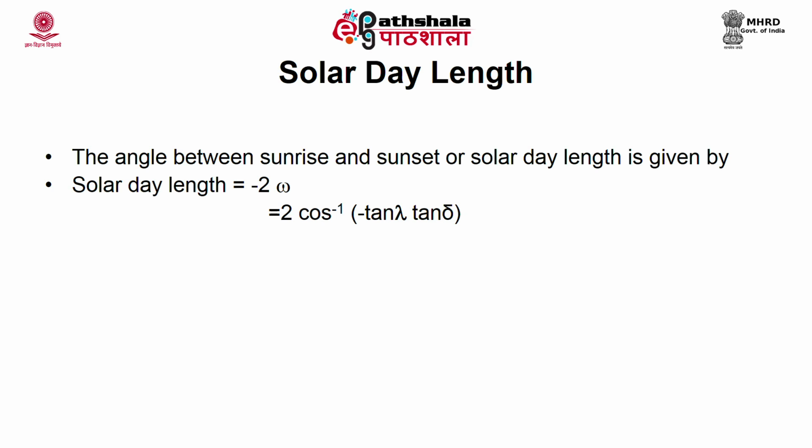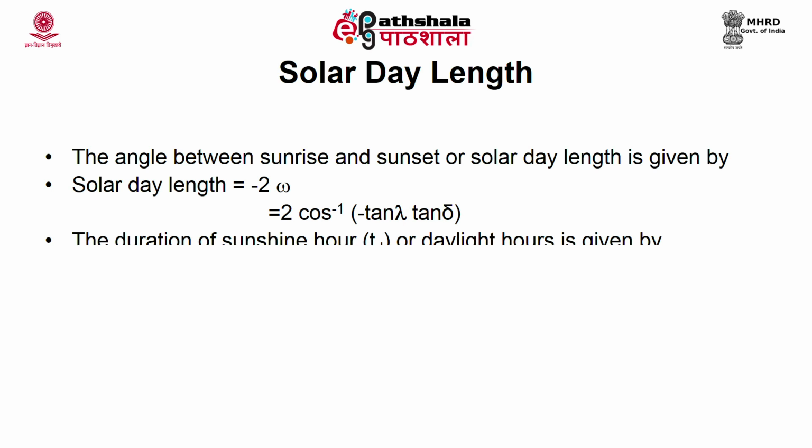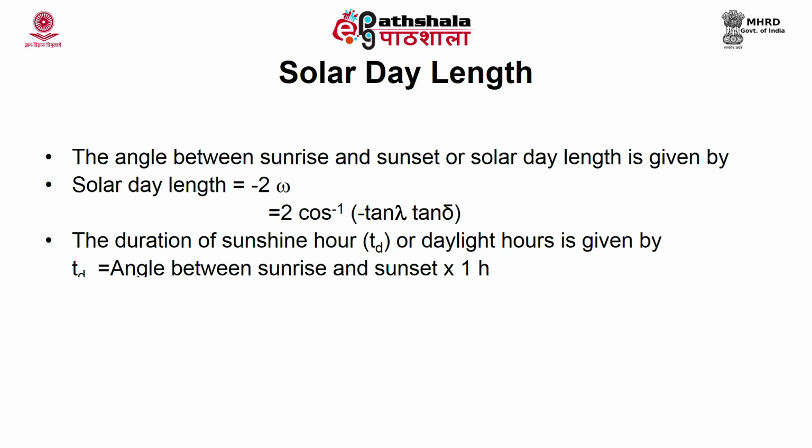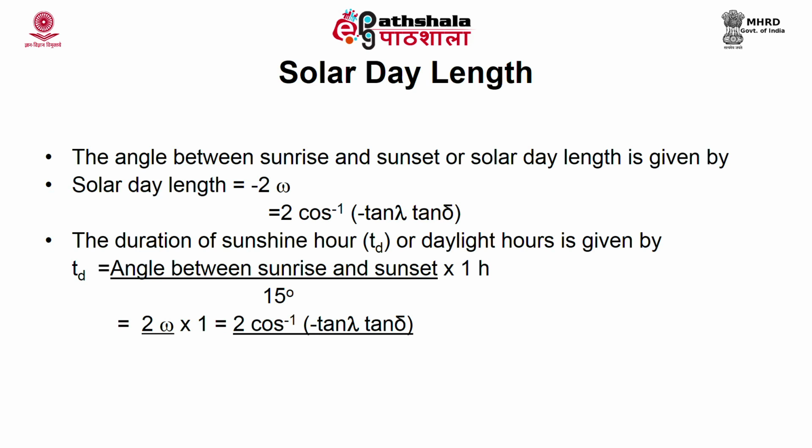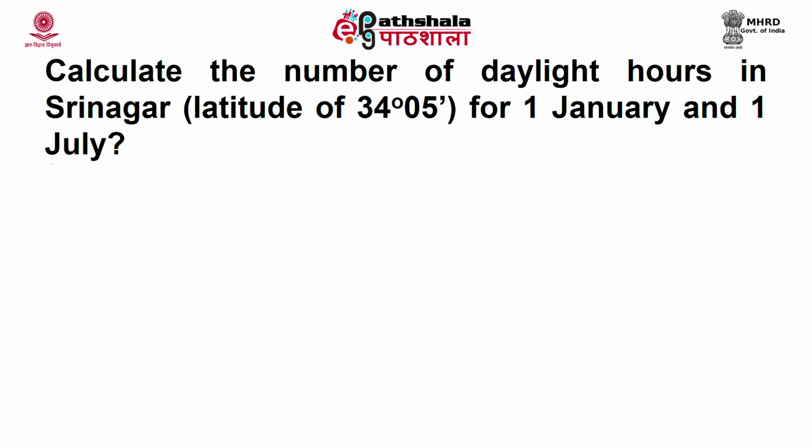It is estimated as TD equal to the angle between sunrise and sunset divided by 15 degrees multiplied by 1 hour. So, 2 omega by 15 into 1, which is equal to 2 by 15 into cos inverse of minus tan lambda tan delta. The latitude angle increases from the equator to the poles, and day length hours will increase as we move towards the pole. We can see the change of day length hours with latitude in this figure. Let us calculate the number of day length hours in Srinagar for 1st January and 1st July.